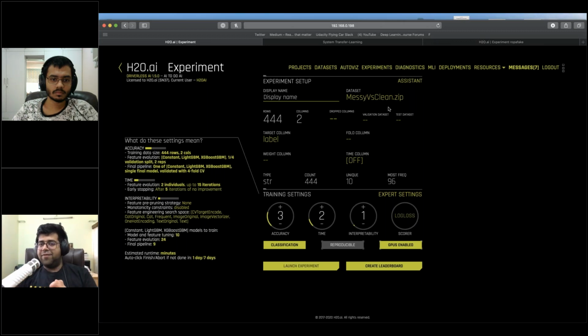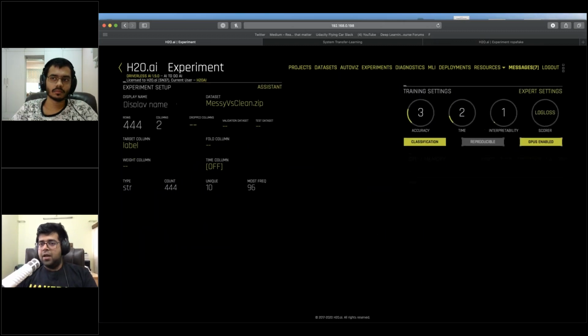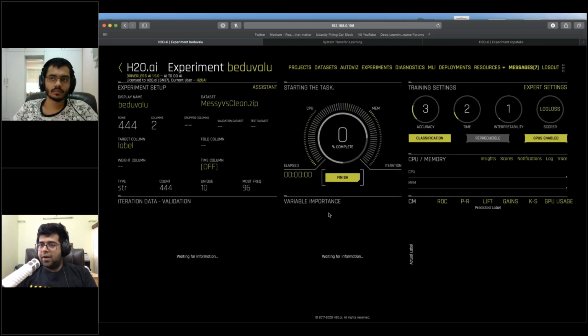Assuming you're in a fight with your partner and you'd like to point out that you actually have a clean room, right? This is important stuff. So we're using all of these models and trying to figure out which could be the best depending on your use case. Now, as I hit launch experiment and give it a minute to start computing the first few features